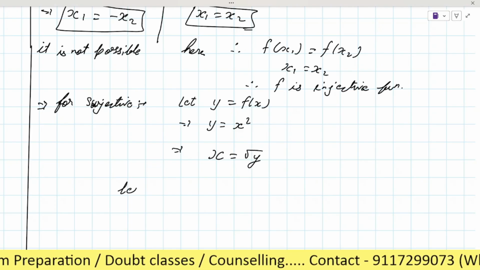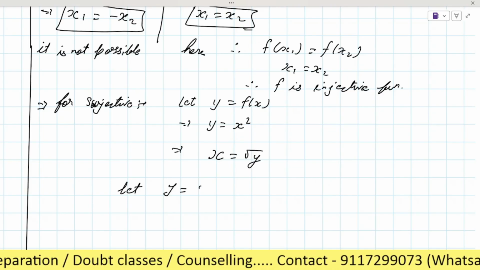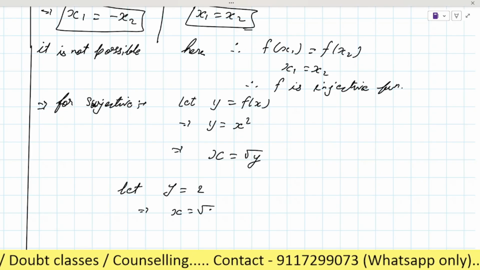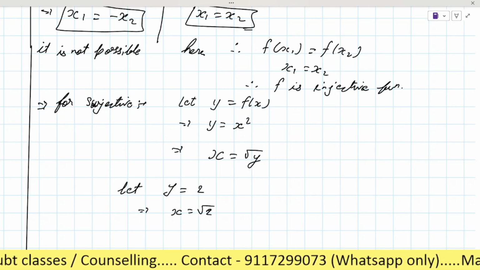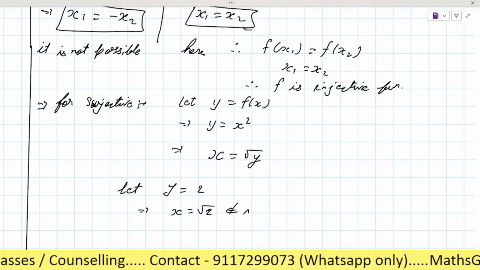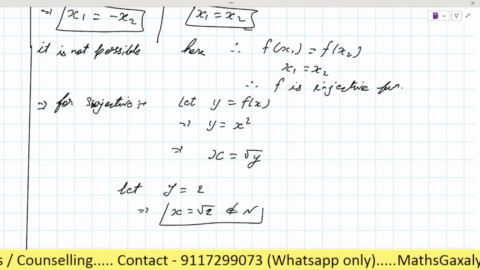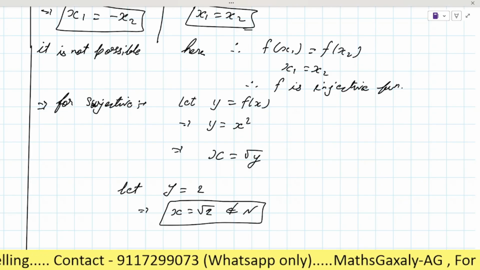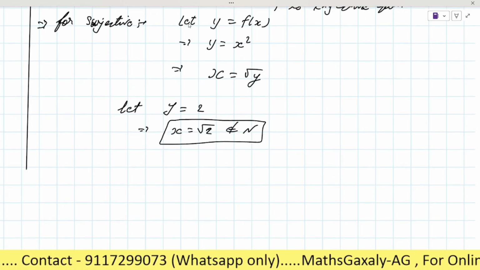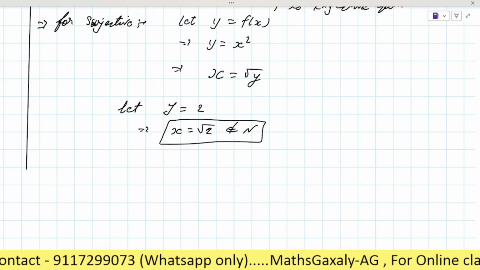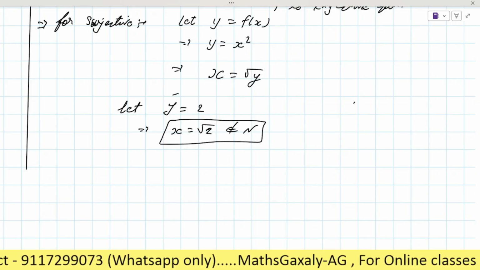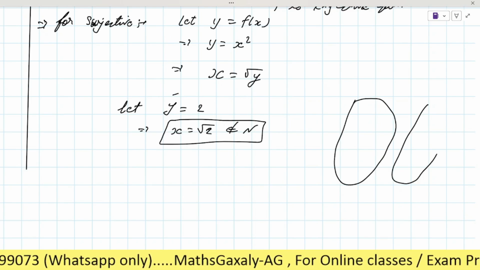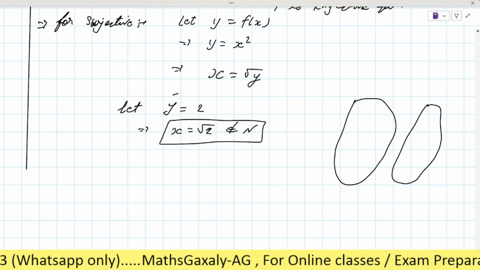So here when we let y equal to 2, then x will be root under 2, which doesn't belong to N. It means it is not belonging to the set X, the first set. Y is available in set B, as here we have two sets of natural numbers.